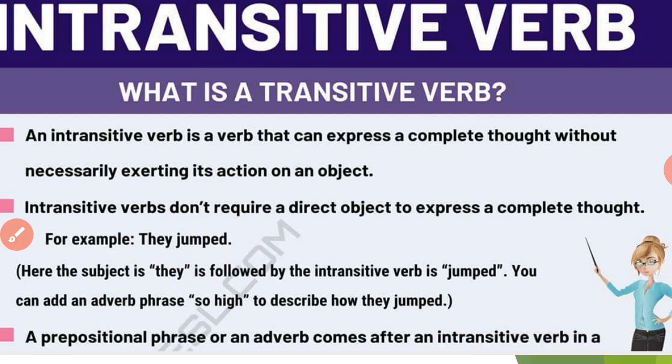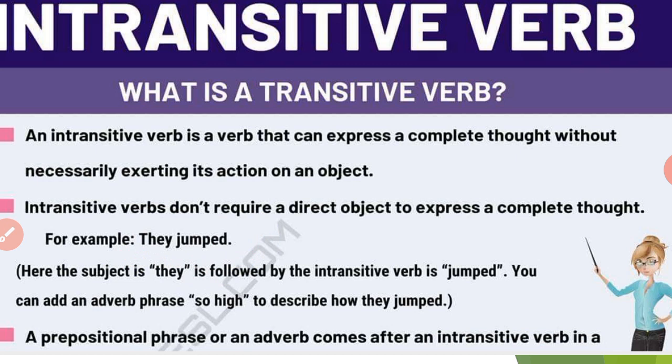An intransitive verb is the opposite of a transitive verb. It does not require an object to act upon, but a transitive verb needs a direct object.